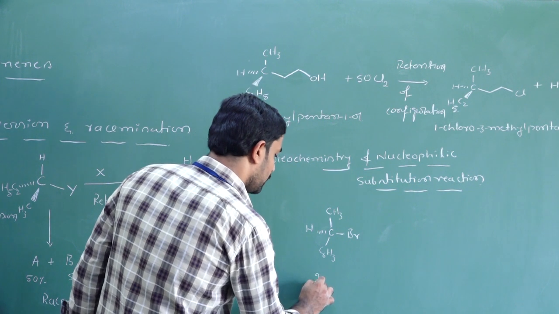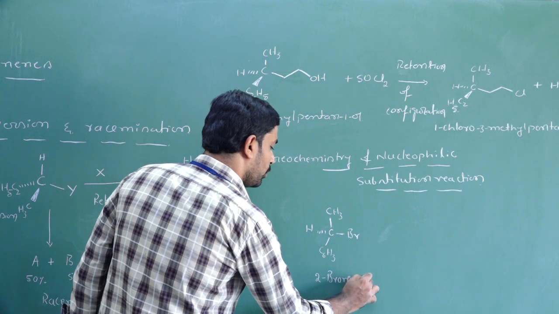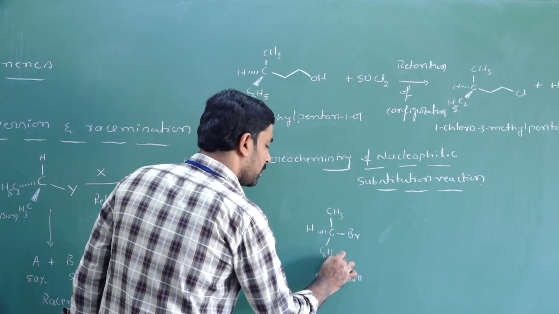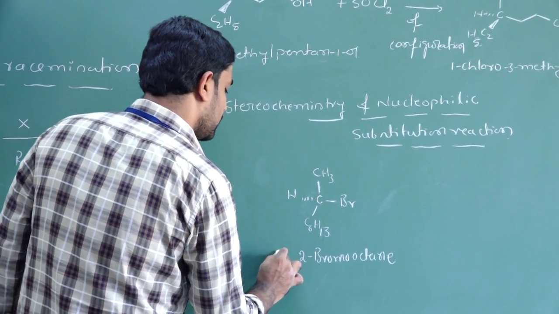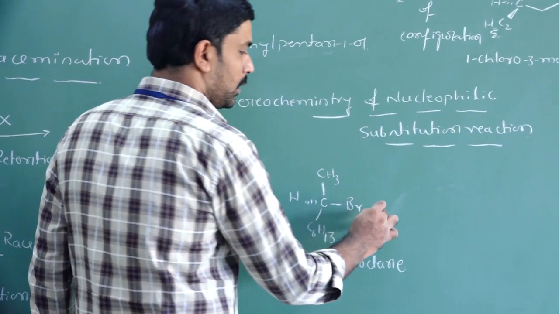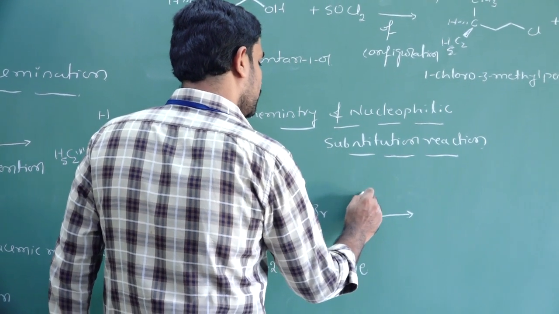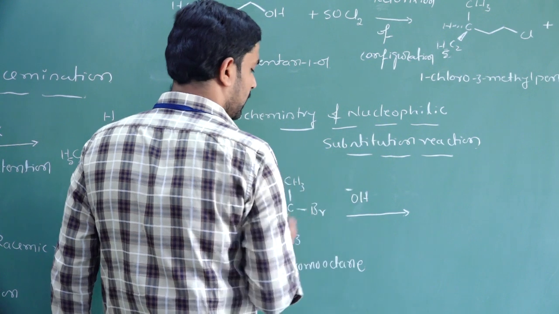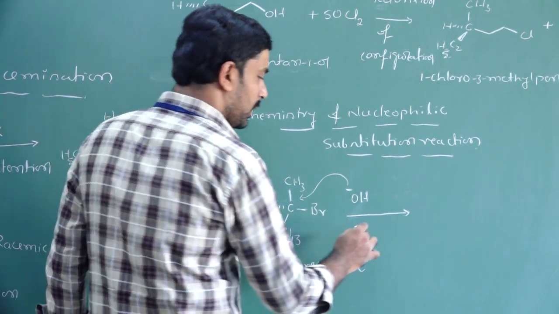So it is 2-bromooctane, minus. When it is attacked by the nucleophile OH minus, this nucleophile attacks this carbon.